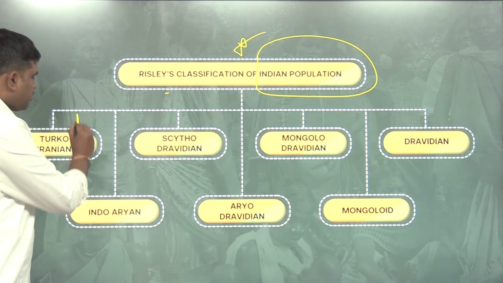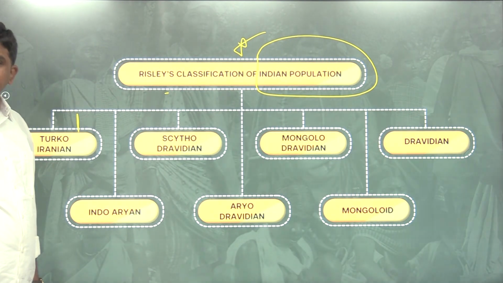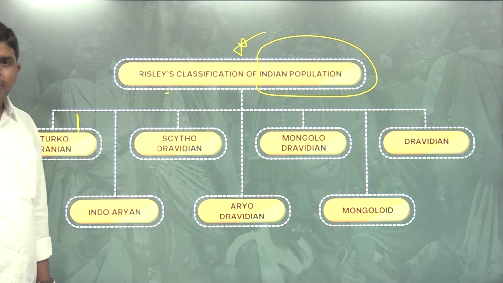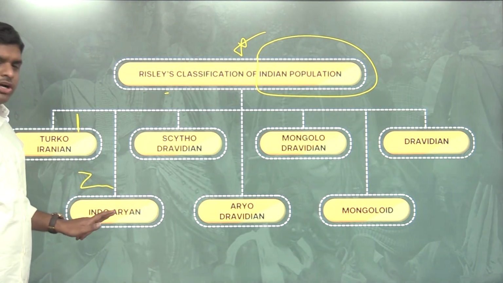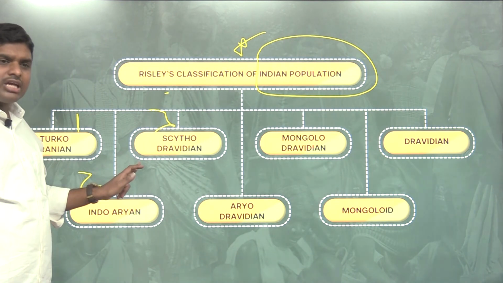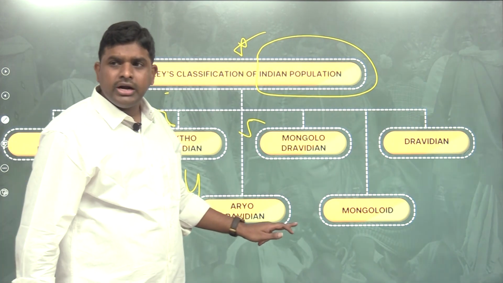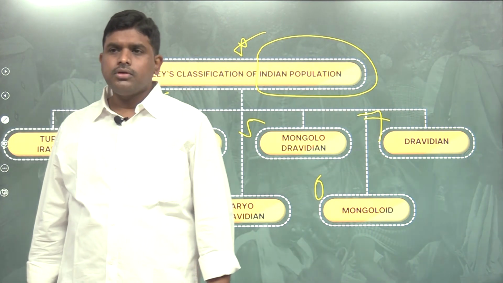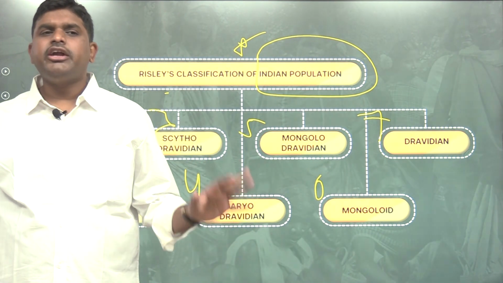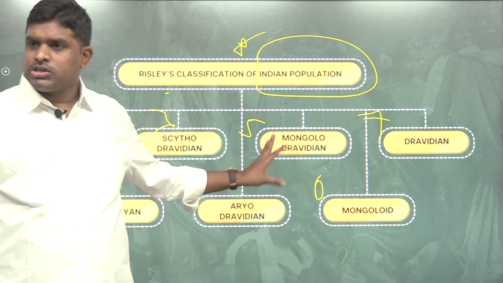Number 1, Turco-Iranians. Indian subcontinent, 1905. Pakistan is also part of India, Bangladesh is also part of India. Turco-Iranians, Indo-Aryans, Scytho-Dravidians, Aryo-Dravidians, Mongolo-Dravidians, Mongoloids and Dravidians. So he said India is classified into 7 groups based upon physical features. This is original, what you have tried in your answer.